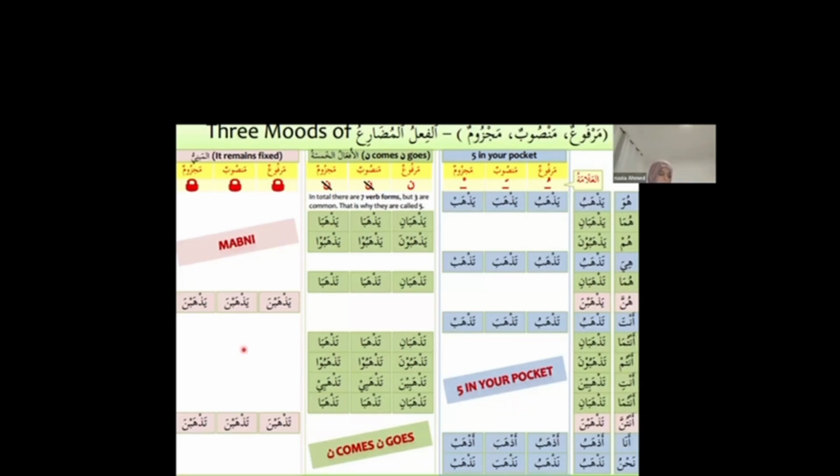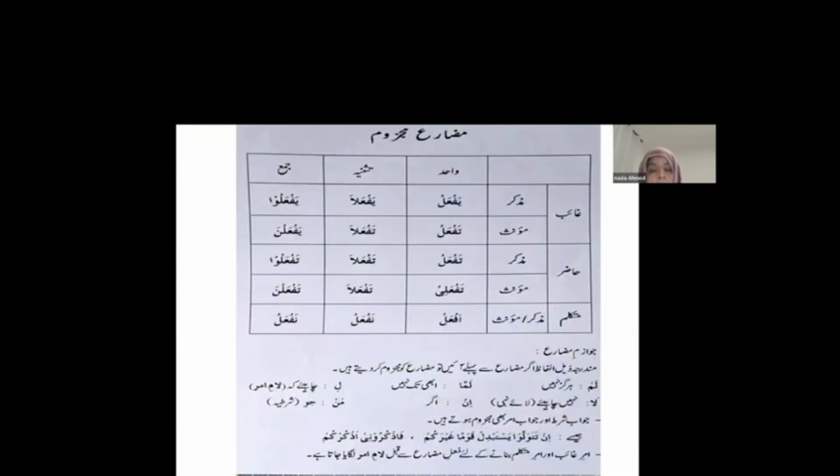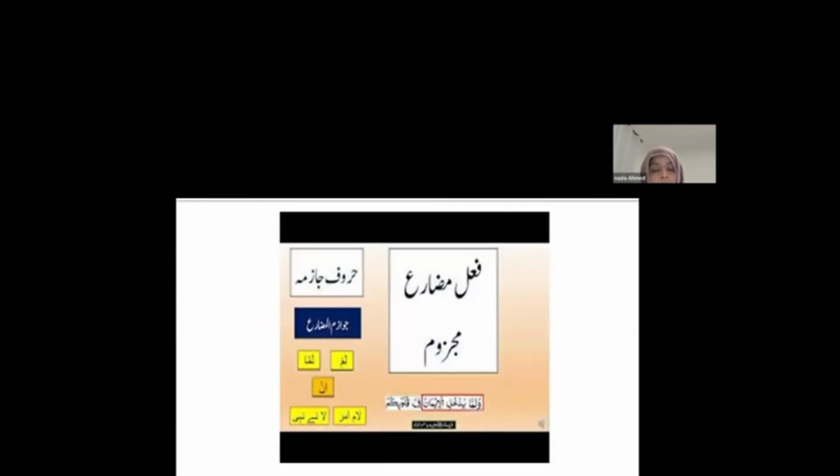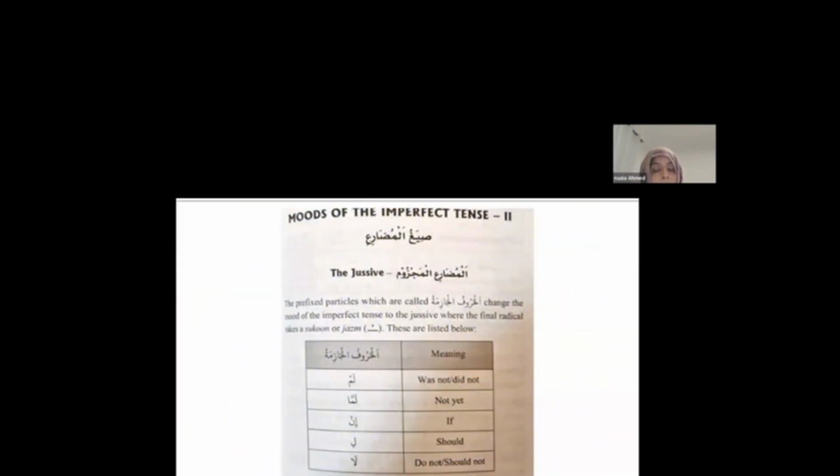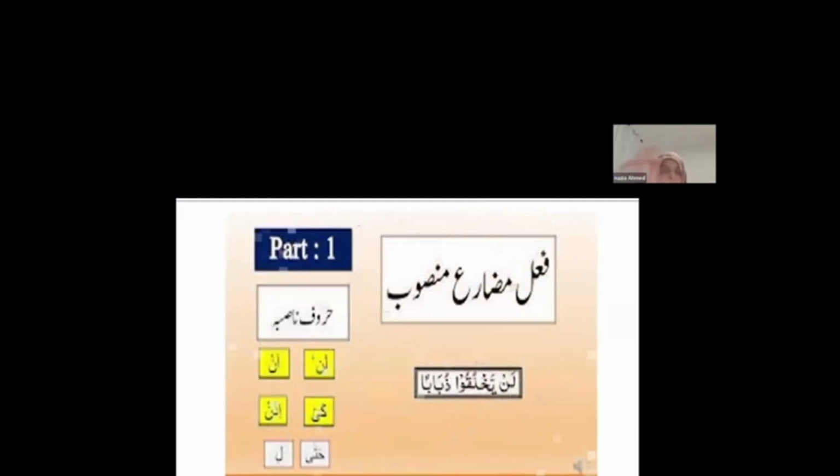I want you to open to just number, I think it's 63 onwards. In these letters, there is one letter which is common in both columns. So you're going to see letter li in both of them. Okay, so look at this now. You can see li here, isn't it? This is harf majzoom, li. And then li here as well. So li is present in both columns, harf nasba and jazma.